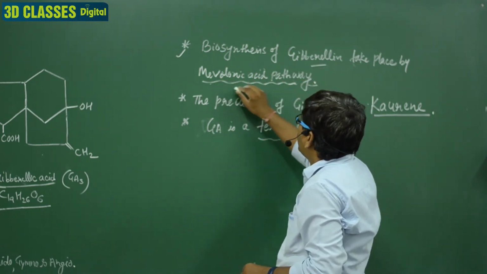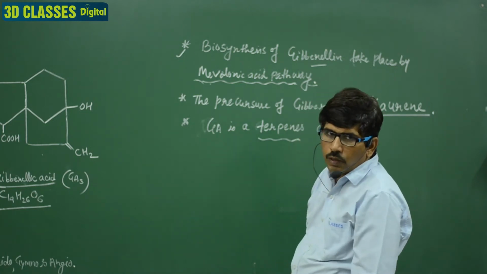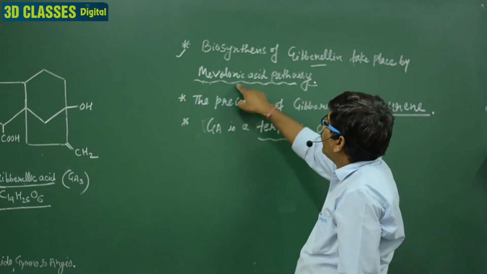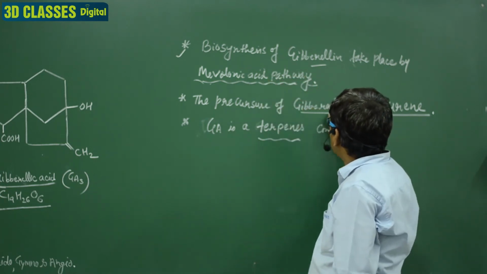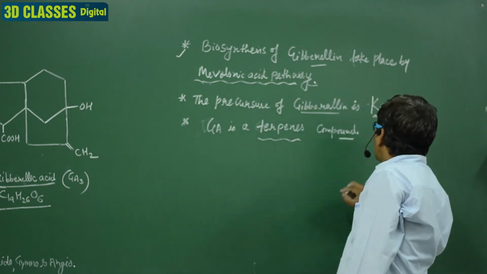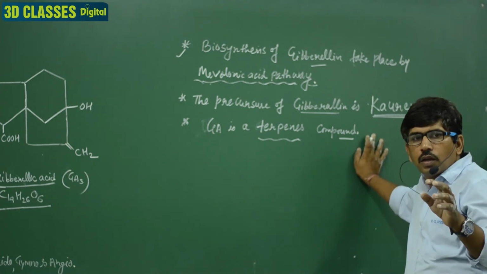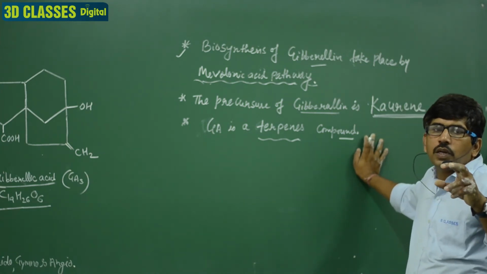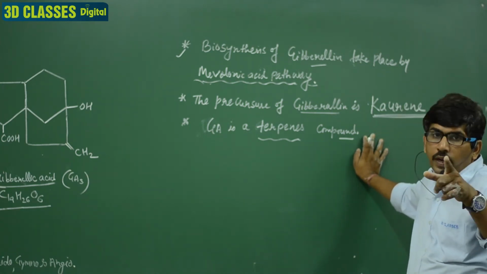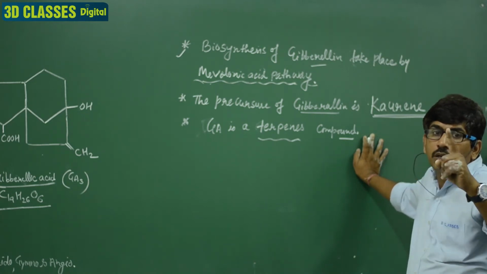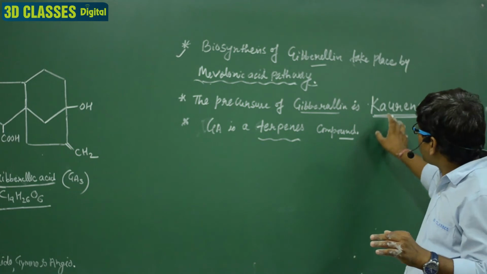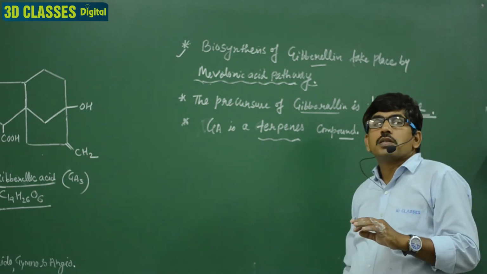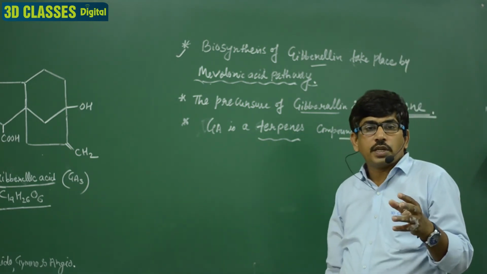It is the pathway for the formation of the hormone, known as the malonic acid pathway, and the precursor of gibberellin is kaurene. The precursor of auxin is tryptophan, and the precursor of gibberellin is kaurene. Clear? What is kaurene? It is a terpene.